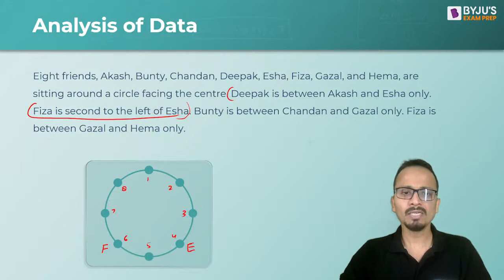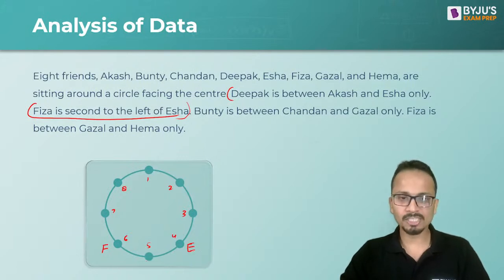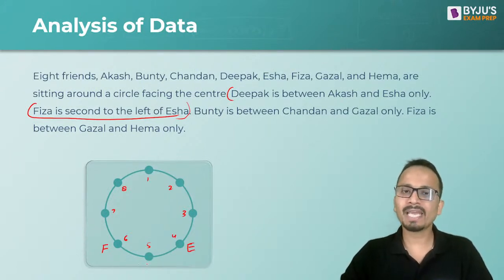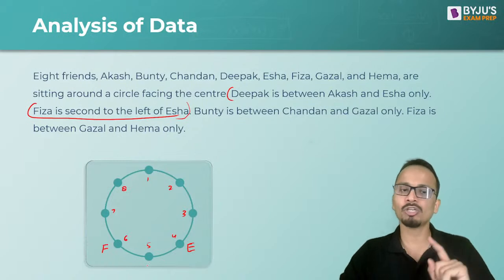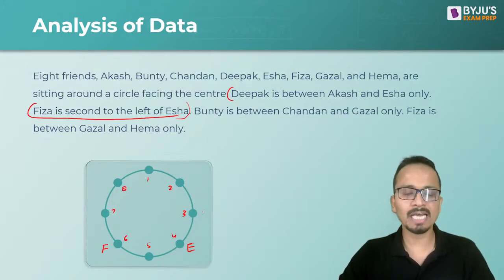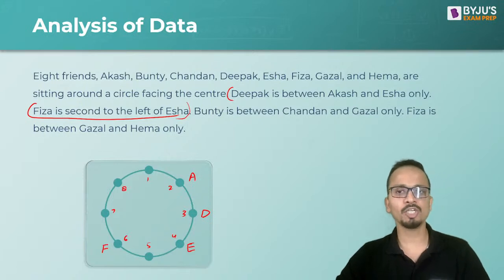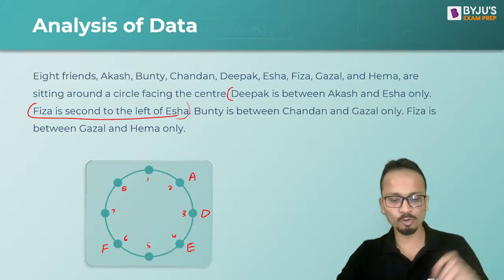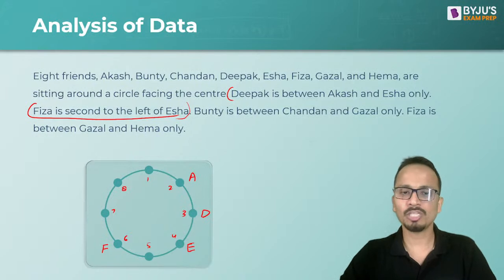Now, Deepak is between Akash and Isha. Isha is already at chair number 4. Deepak cannot come at chair number 5, because in that case there will be no place for Akash. So Deepak will sit at chair number 3, and Akash will sit at chair number 2. All of you are again absolutely correct.